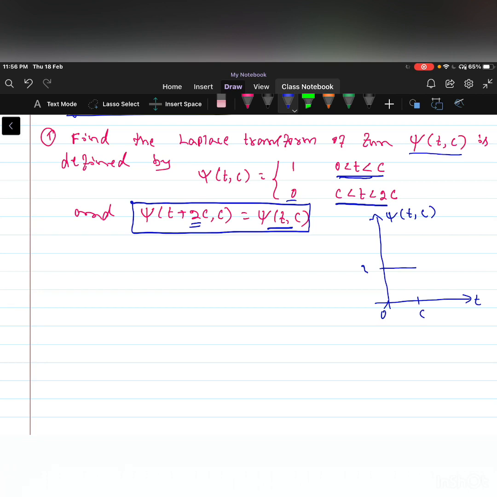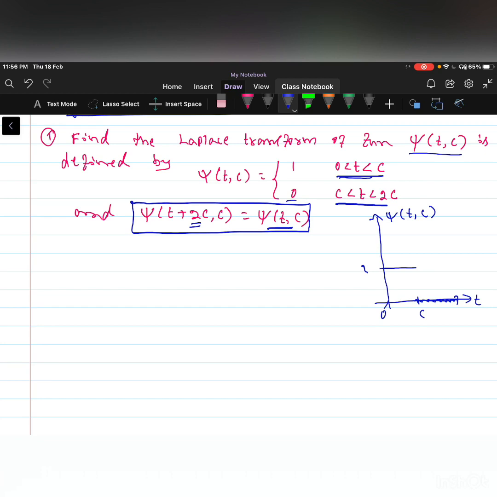For c to 2c, the function is 0. Then for 2c to 3c, it is 1, and again for 3c to 4c we can take 0. The function is discontinuous, and it is a periodic function. It satisfies the condition of a periodic function.